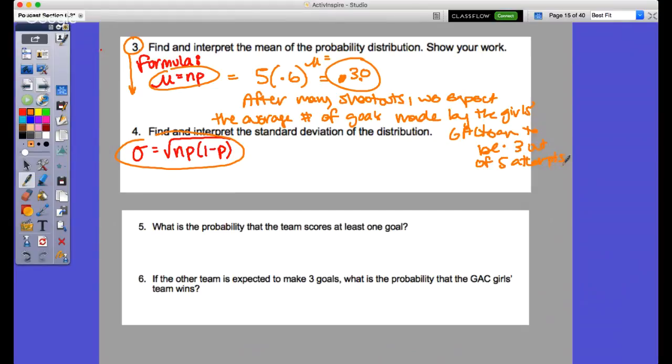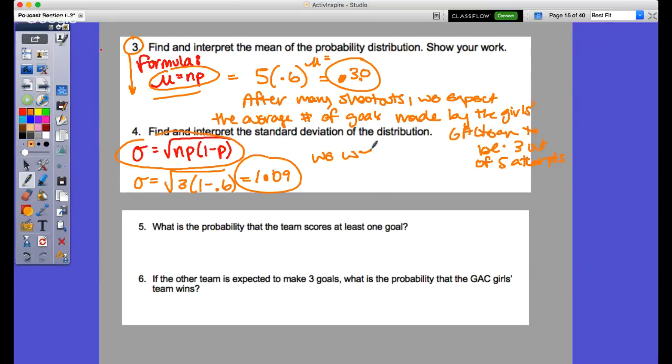Very similar to what we did earlier. The big thing is just remembering the formula for a binomial. Now, onto the standard deviation. The standard deviation is the square root of n times p times 1 minus p. Well, we've already done n times p, which would be 3. But then we multiply by 1 minus 0.6, which is our failure. So 3 times 0.4 with the square root would be approximately a standard deviation of 1.09, okay?